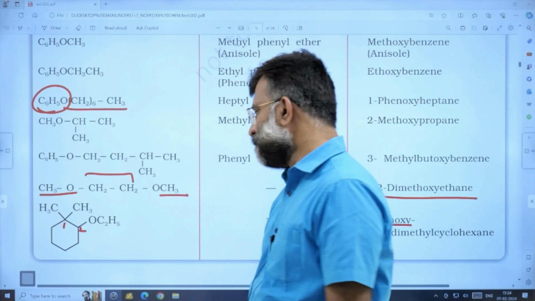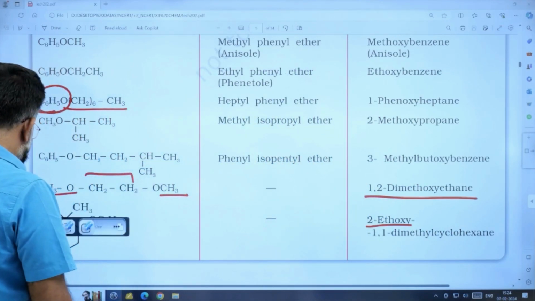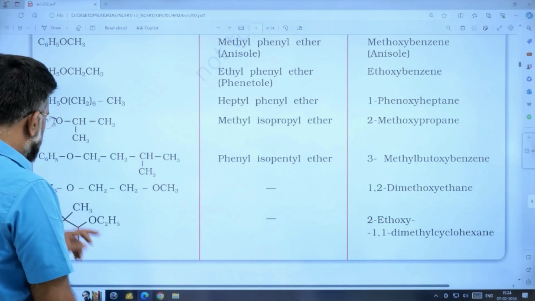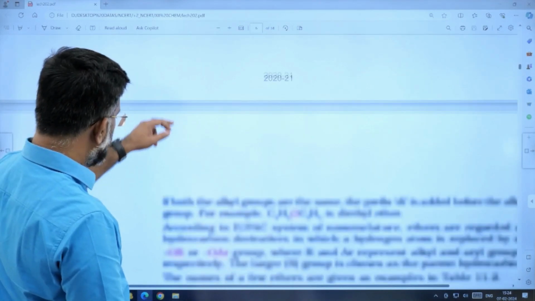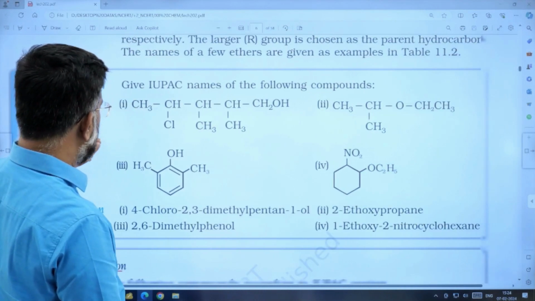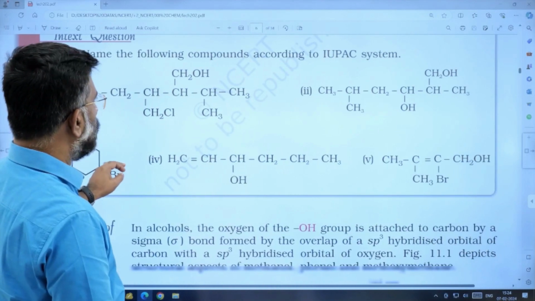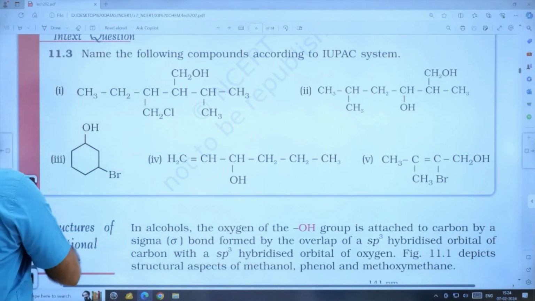Like that. That is the general introduction regarding the categorization of the molecules and their naming. Try to work out as many examples as possible.